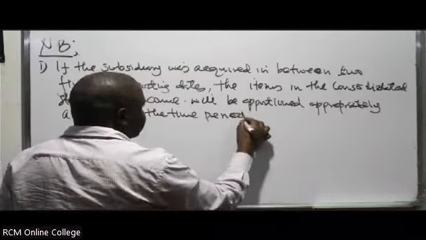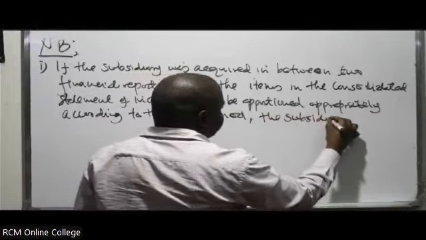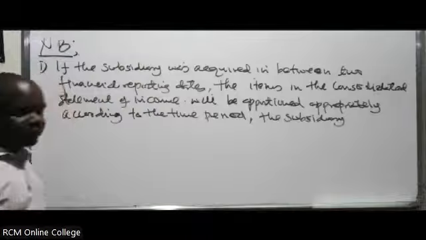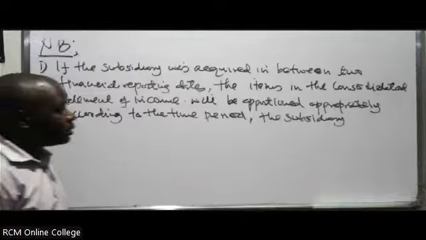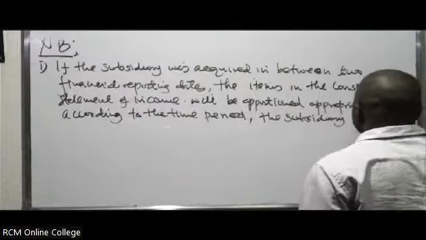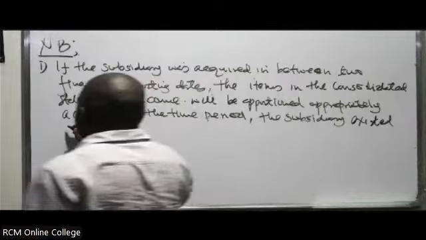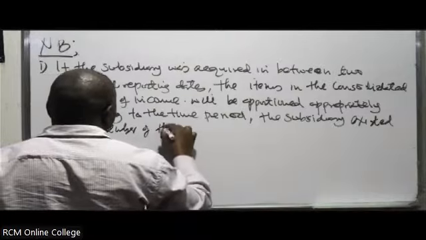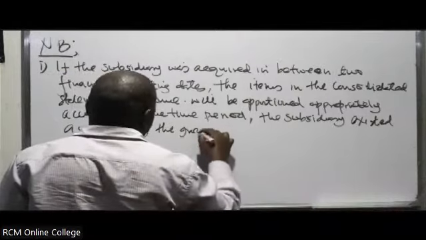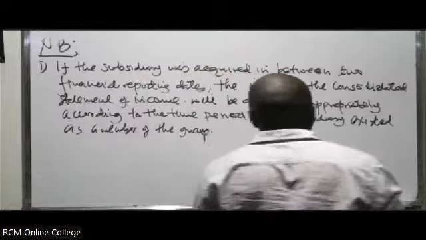According to the time period the subsidiary existed as a member of the group. So in this case, if a subsidiary was acquired in between the year, you'll likely be given two income statements.